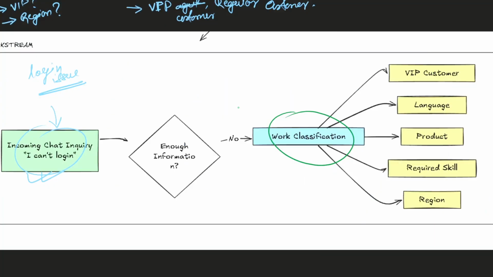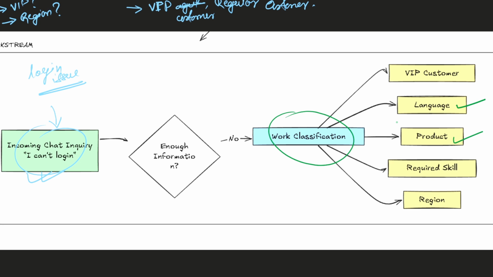It requires a skill called password reset, or a skill called server down, whoever has that skill. Or it requires a language. Maybe the incoming request is in French. What product information does it require? So work classification adds attributes to the incoming work item so that we can route that work item properly to